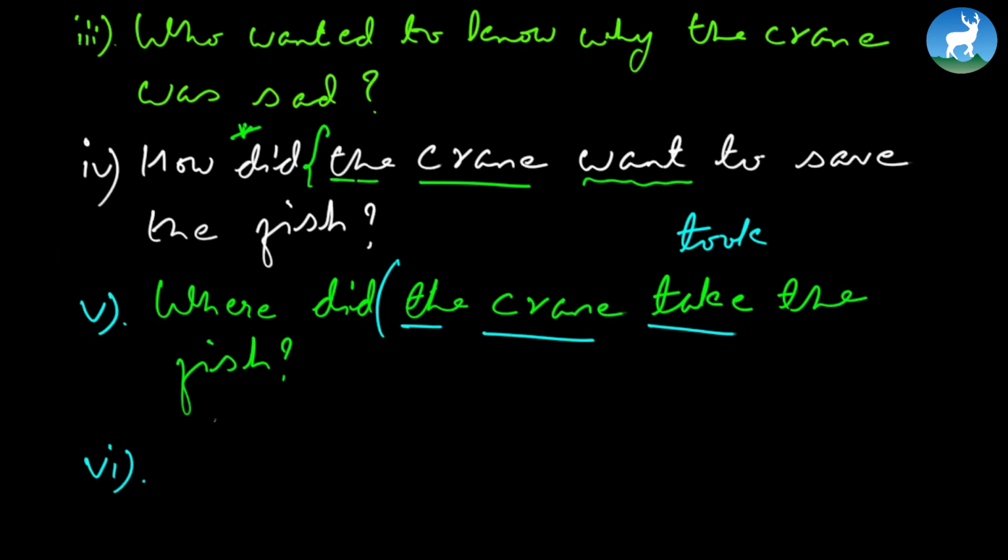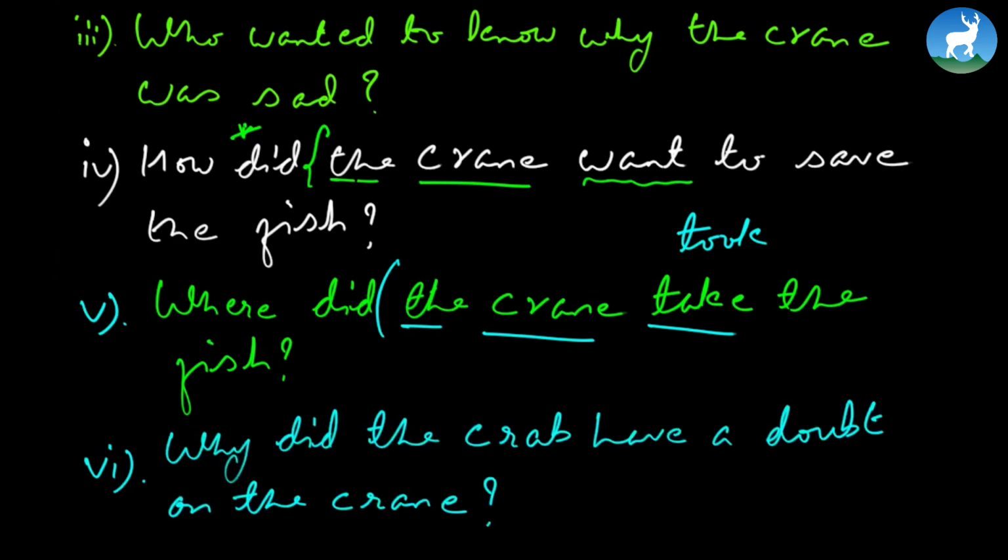6. Why did the crab have a doubt on the crane? Again, you begin from the question. The crab had a doubt. Or you can simply write, the crab doubted the crane. Because, see, in the last paragraph we will get the answer. Because it noticed the fish becoming less in the pond, and it also saw the crane growing fatter.